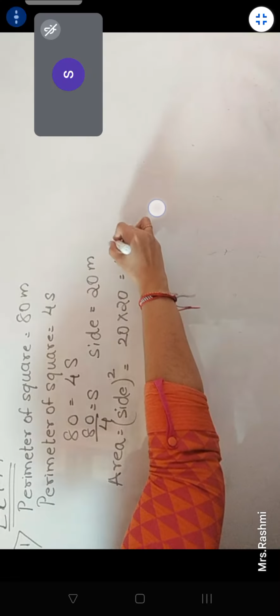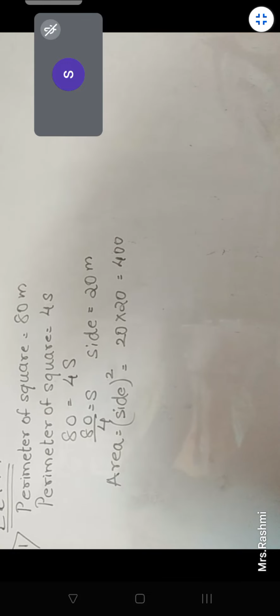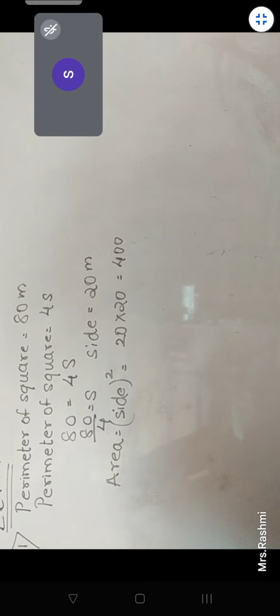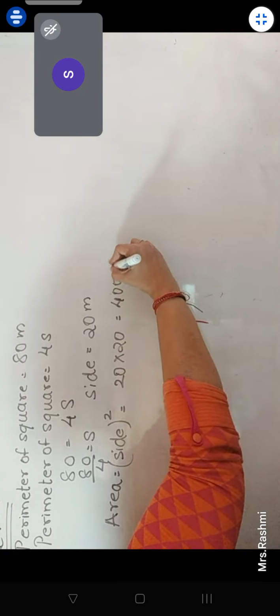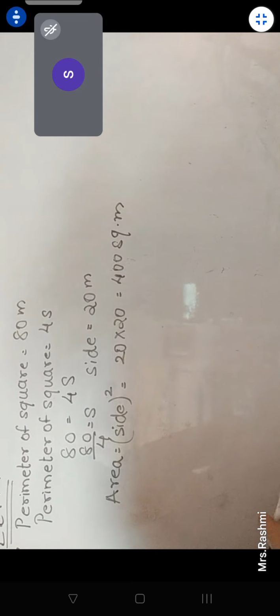It is what? 400. 400 meters or 400 square meters? Square meter. Correct. It will be 400 square meter or meter square. It is one and the same.